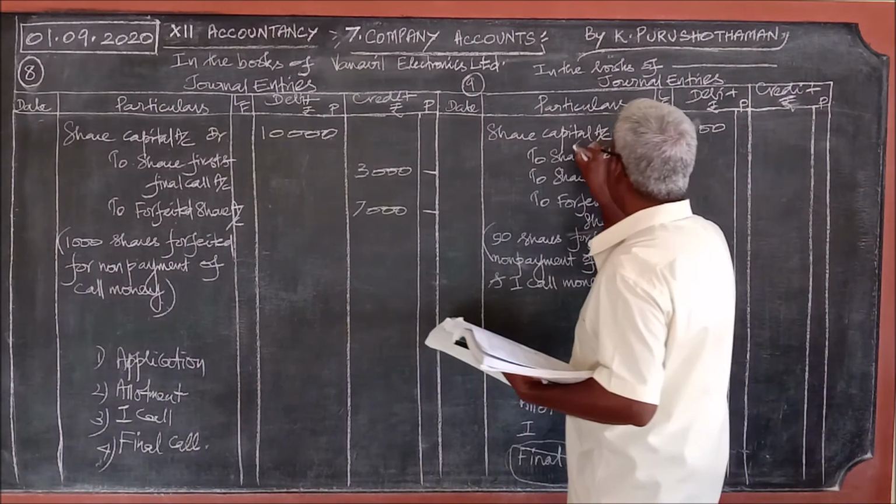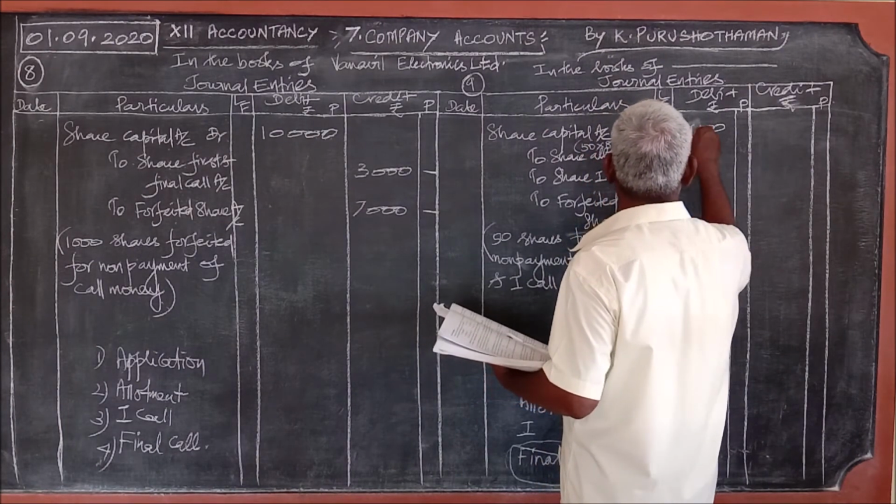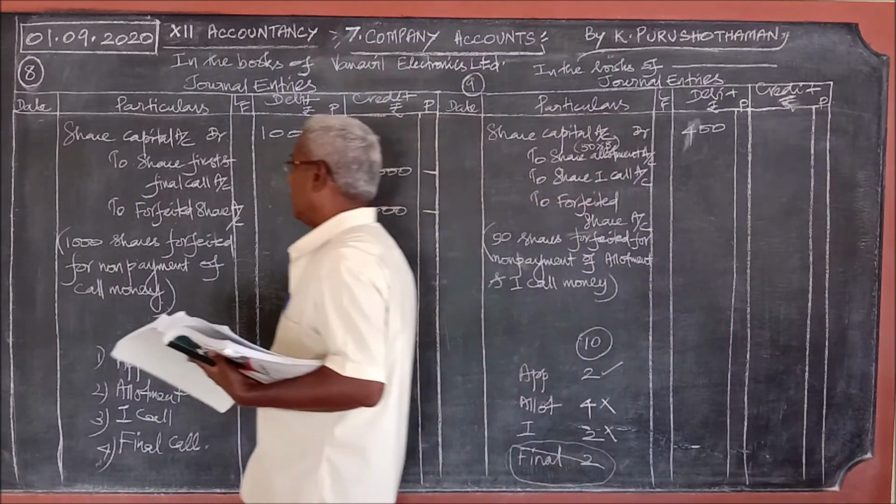Therefore, 50 into 8 we should take, 50 into 8, 400.